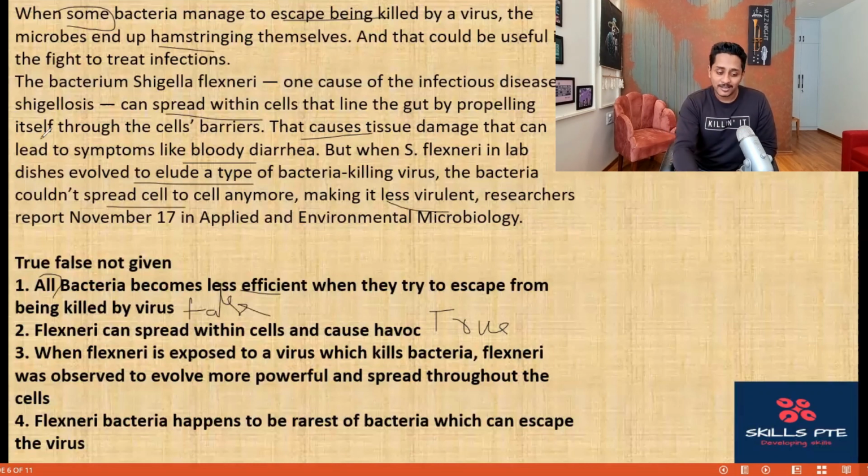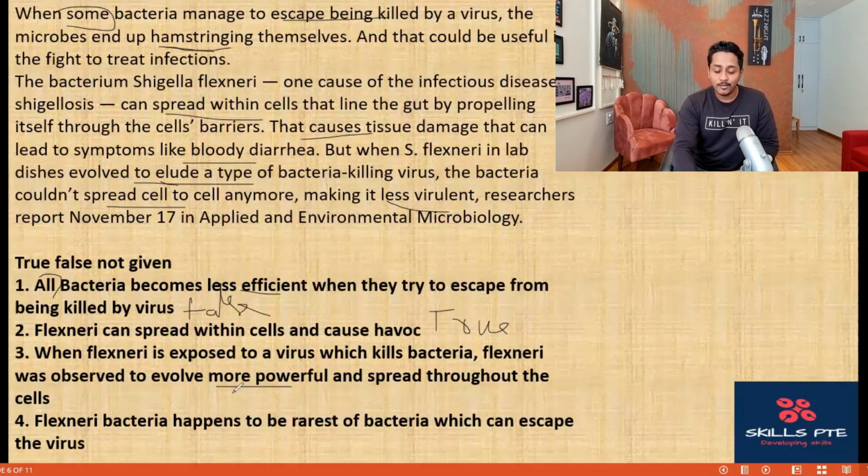But let's see what we have got here. When flexneri is exposed to a virus which kills bacteria, the flexneri was observed to evolve more powerful. Oh no. It did not evolve more powerful. It evolved less powerful because it ended up hamstringing itself. In the first line also it is given. So it is definitely not powerful. It couldn't spread from one cell to another, and spread throughout the cells. No. It's completely contradicting. When it is exposed to a virus killing bacteria, it evolved to elude. Elude is to escape. How did it escape? By becoming less virulent, it stopped spreading.